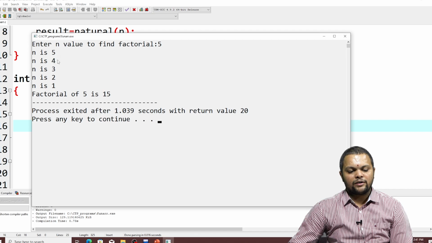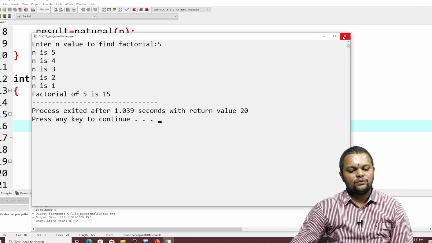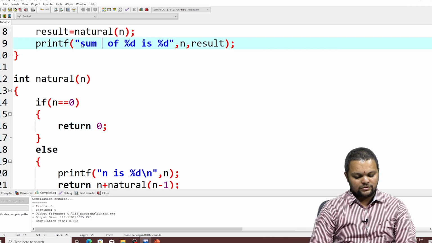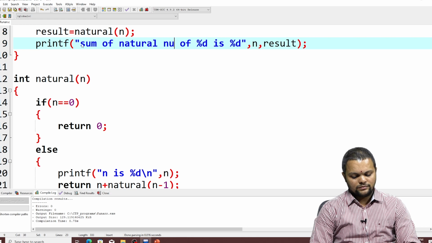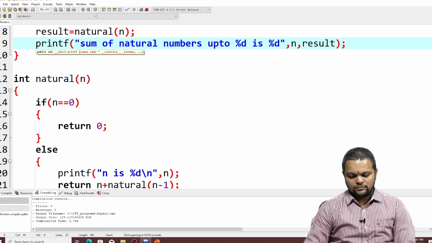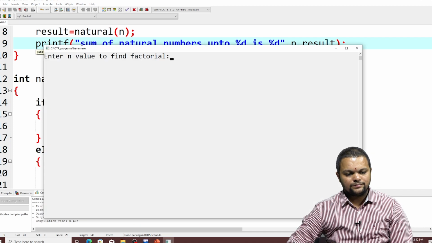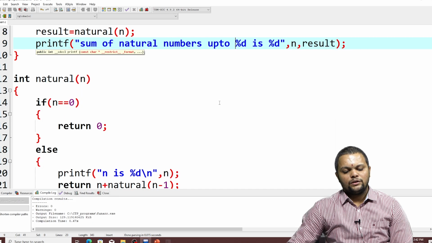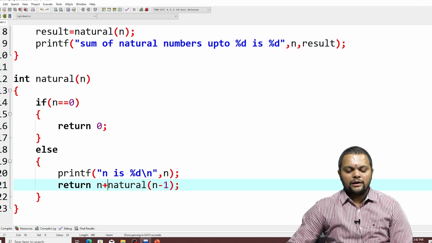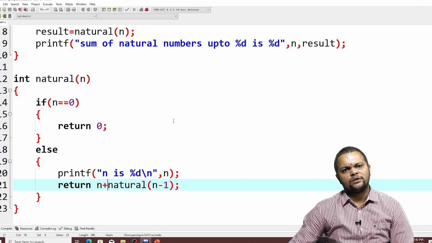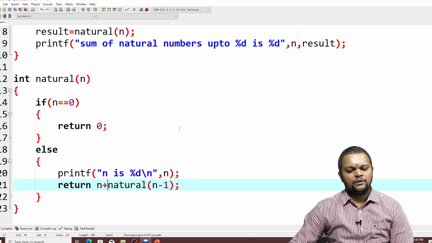5, 4, 3, 2, 1: 5 plus 4 is 9, plus 3 is 12, 13, 14, 15. So, in place of factorial I should give sum of natural numbers. Like this, sum of natural numbers up to 5 is 15. So, you can have multiplication and factorial, or you can have sum of natural numbers, both the things you can have like this.